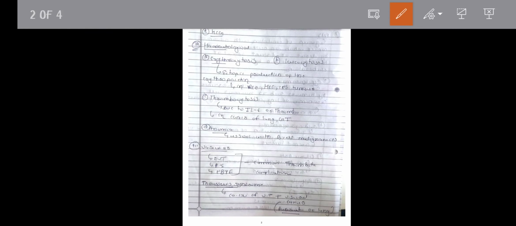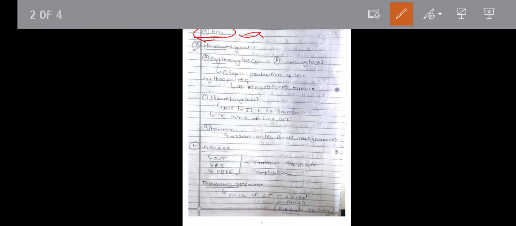Now let us discuss another, HCG, human chorionic gonadotrophin, due to the ectopic production of HCG by the embryonal carcinoma of testis and extragonadal germinomas. This is all about the endocrine syndrome: hypercalcemia, Cushing syndrome, ectopic ADH production, hypoglycemia, and HCG.